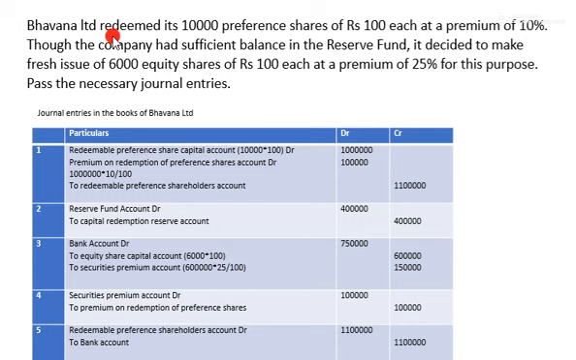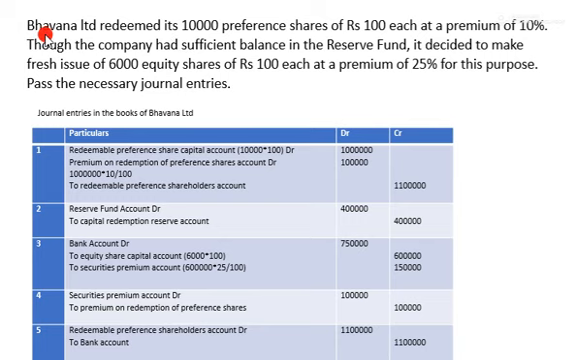Here, Bhavna Limited redeemed its 10,000 preference shares of rupees 100 each at a premium of 10%. Though the company had sufficient balance in the reserve fund, it decided to make a fresh issue of 6,000 equity shares of rupees 100 each at a premium of 25% for this purpose. Pass necessary journal entries in the books of Bhavna Limited.